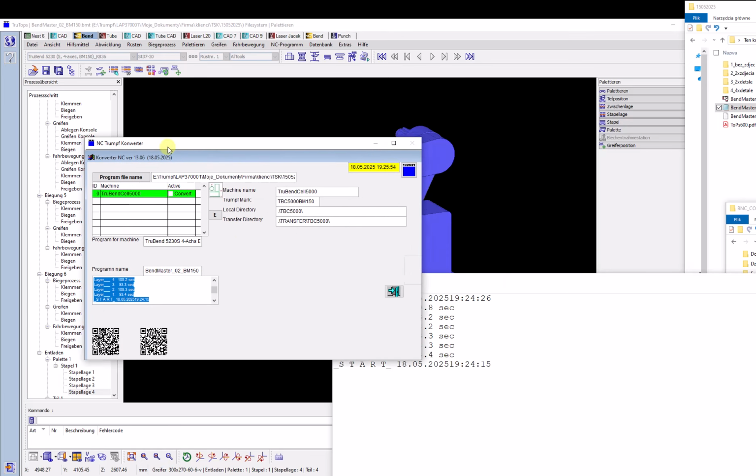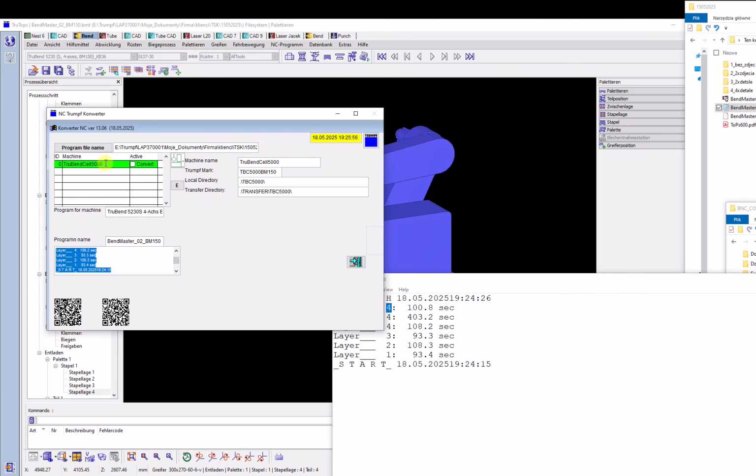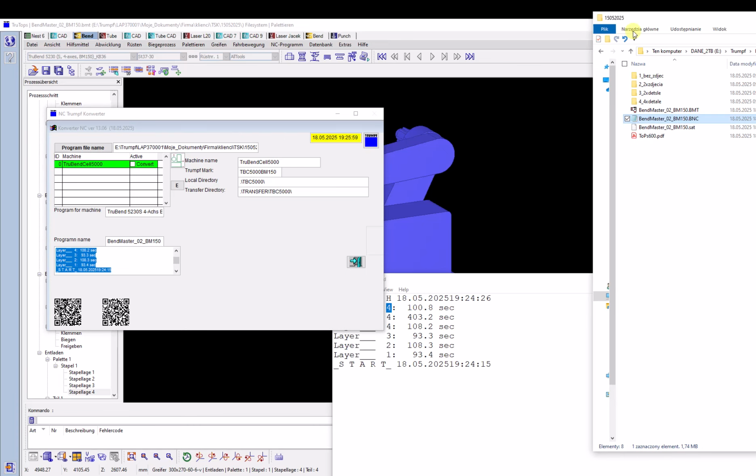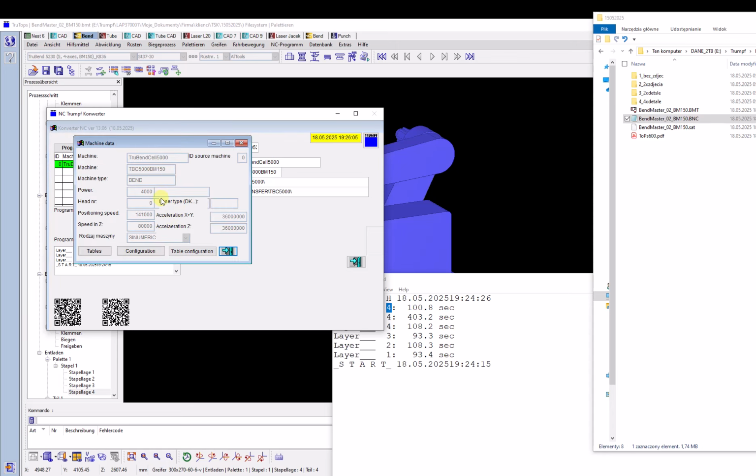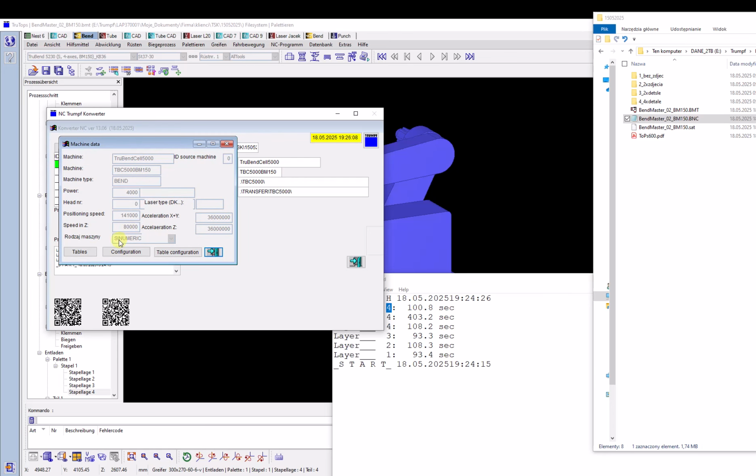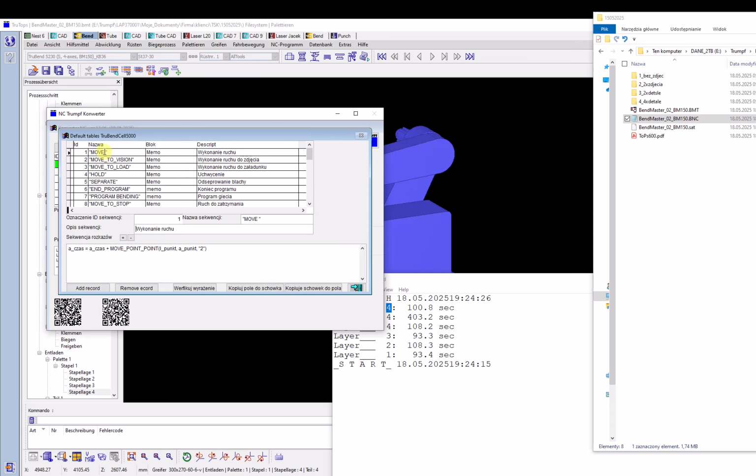How are the processings done? This application analyzes the BNC file, but for that analysis, in its configuration there are several data and settings, and we visit the settings to explain to you how it works. Those of you who are familiar with the BNC file started on the TruBendCell machine control know these orders really well.